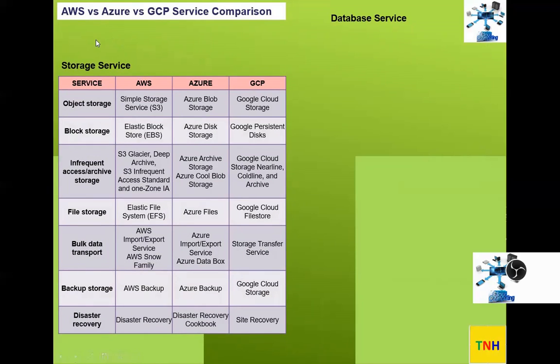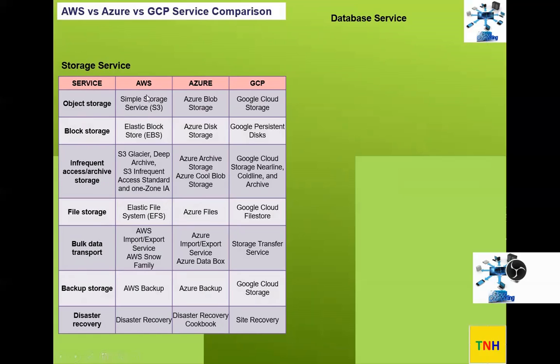Then the storage, for service comparison. The storage, we have AWS, S3, Azure Blob, Google Cloud Storage. So that is for object storage. We have block storage. Again, frequent archive and infrequent access data, cold and hot data, file storage, bulk data transport. So I mean, for each category, they have different offerings.